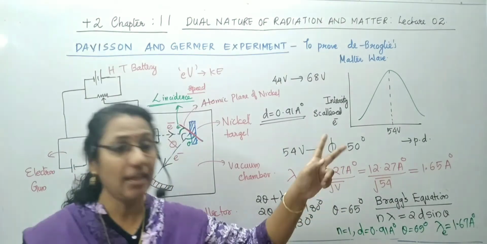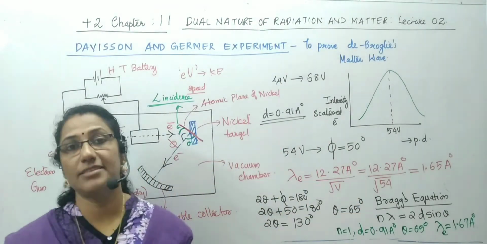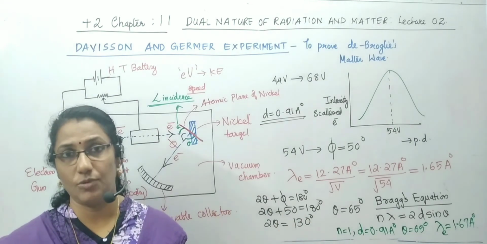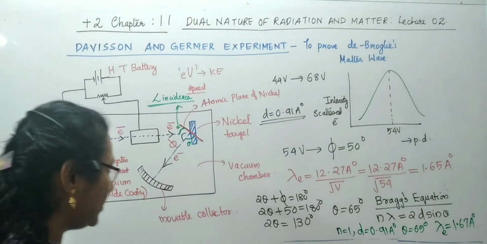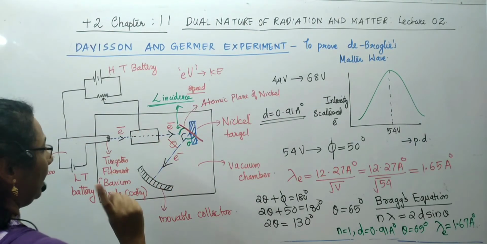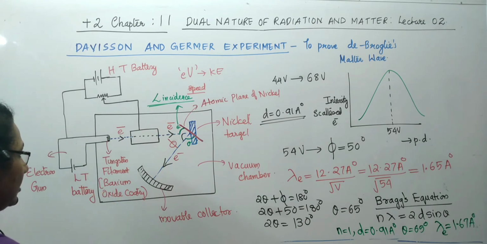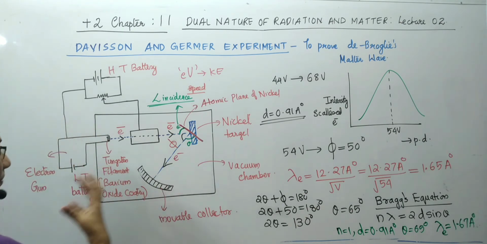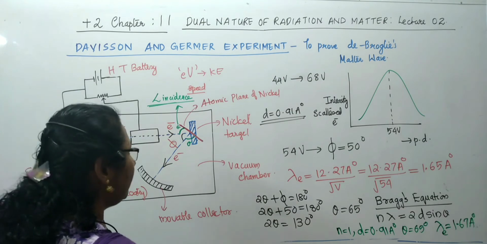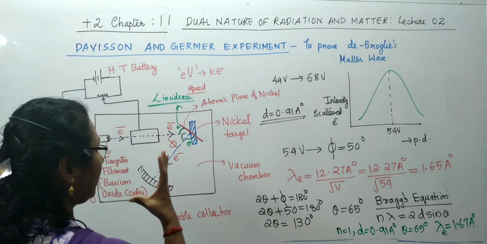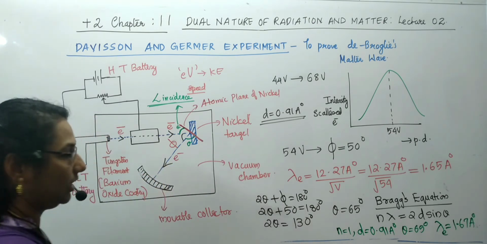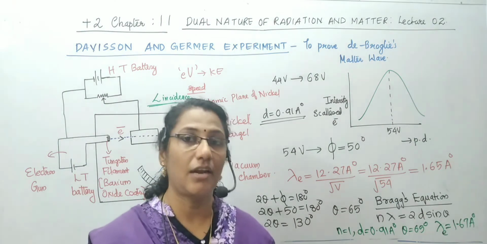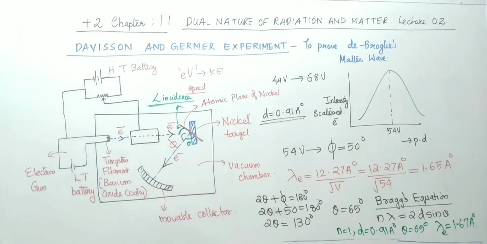The electron satisfies Bragg's equation, which means the electron acts as a wave. A particle never shows diffraction. Only a wave can show diffraction. That means electrons are not scattered, but are diffracted by the nickel crystal. That was the conclusion of the Davisson-Germer experiment.